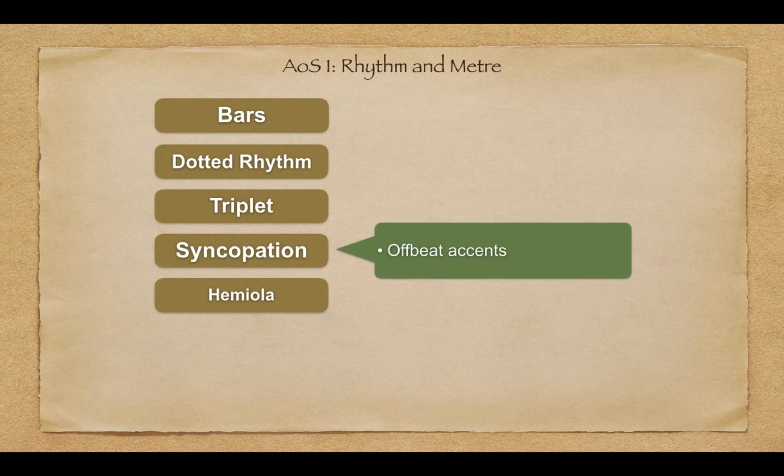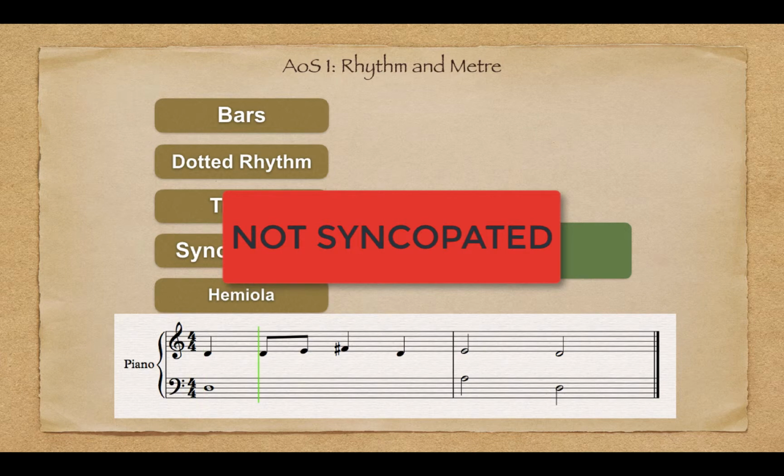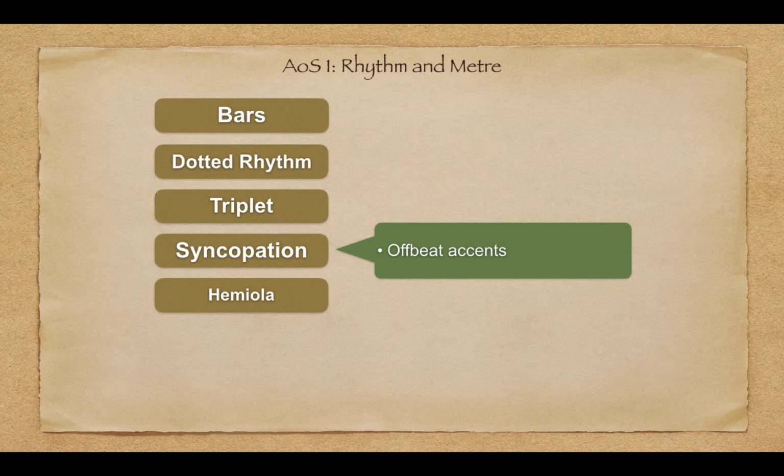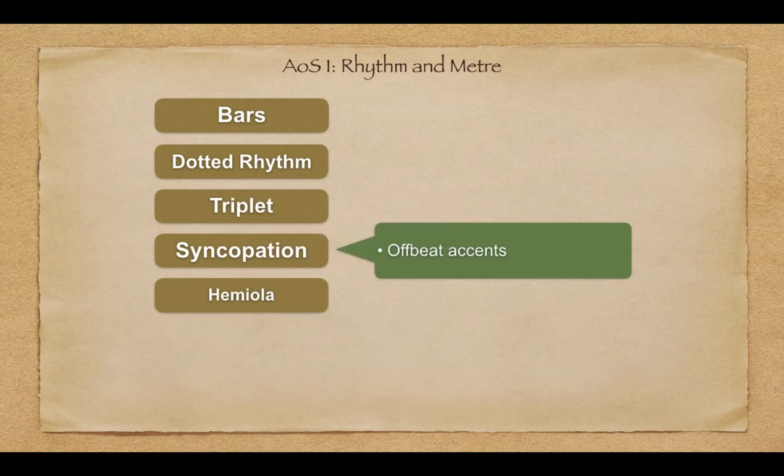Syncopation. This is where emphasis is shifted to the weak beats or off beats in the bar. For example, in this first melody, the emphasis is placed on the strong beats of the bar and is not syncopated. In the second example, the emphasis has been shifted over to the weak beats of the bar, beats 2 and 4. And in the final example, the melody has been syncopated by emphasizing the offbeats of the bar.